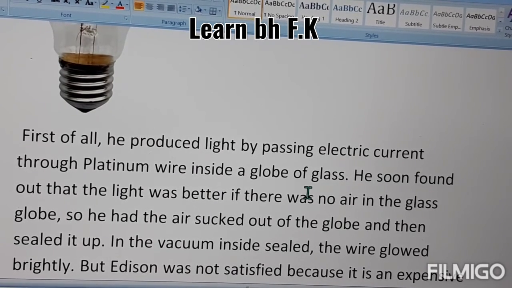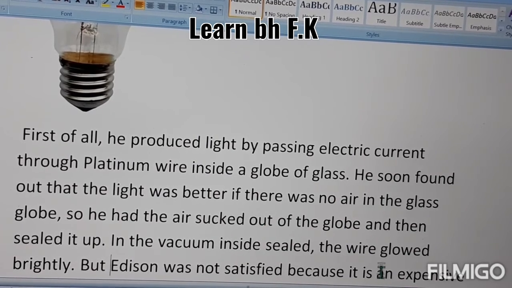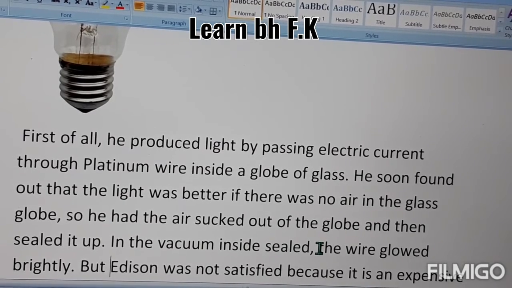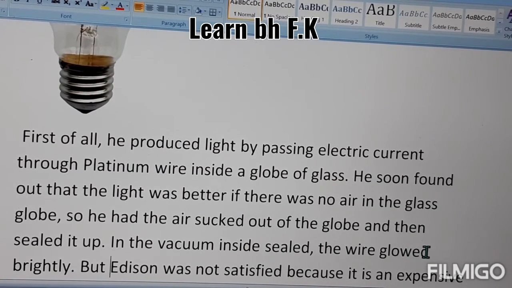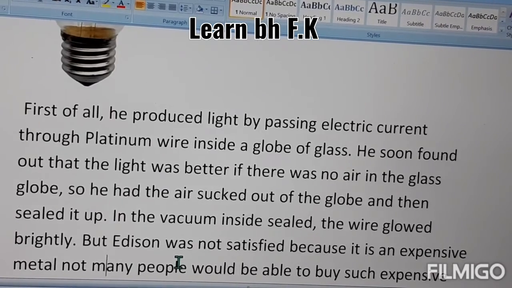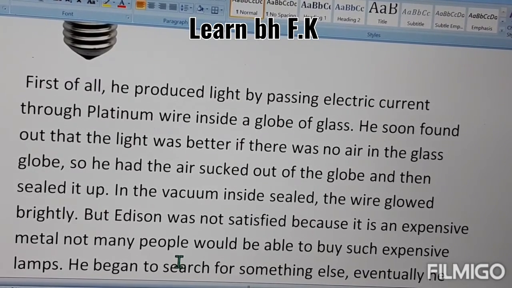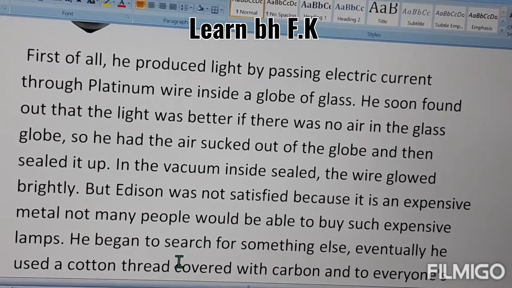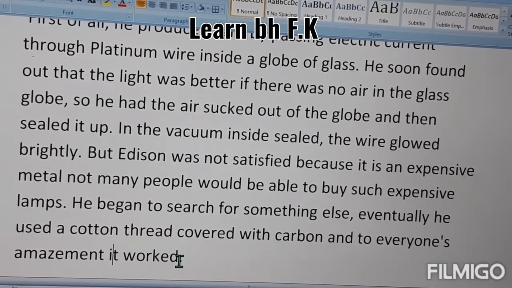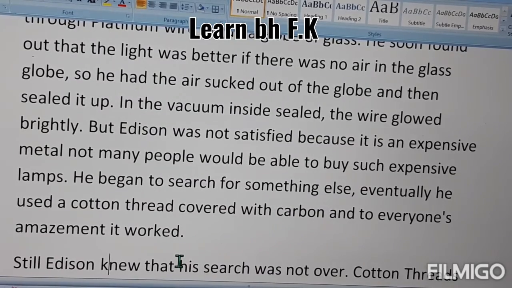He sucked out all the air from that globe and sealed it up, and then again passed the electricity through the wires. Then the bulb glowed brightly. But Edison was not satisfied because it was a very expensive metal, and he began to search for something else. Eventually he used a cotton thread covered with carbon, which, to everyone's amazement, worked.